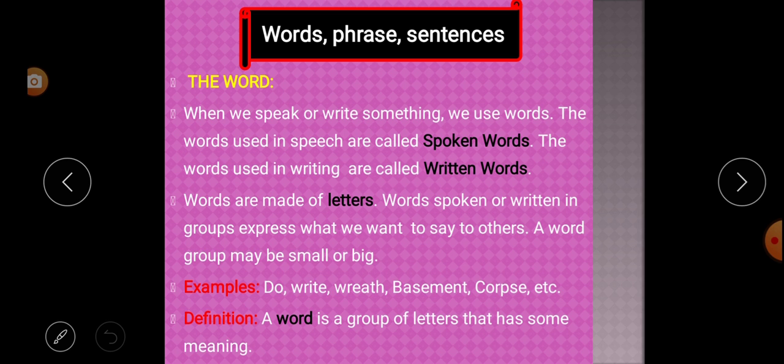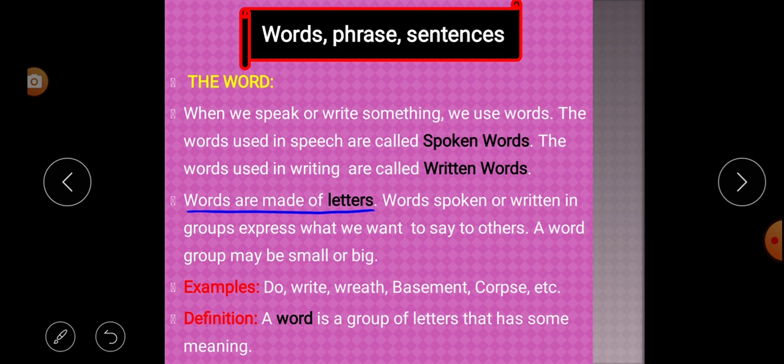While we are speaking, the words we use are called spoken words. Next, the words used in writing are called written words. While we are writing, the words we use are called written words. Hope all of you understood what spoken words and written words are.